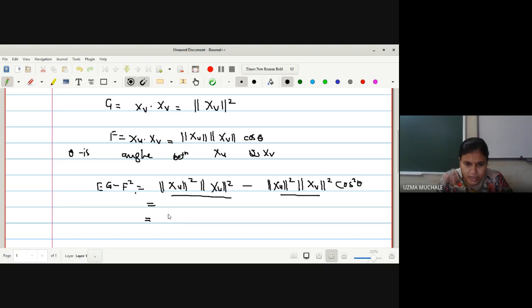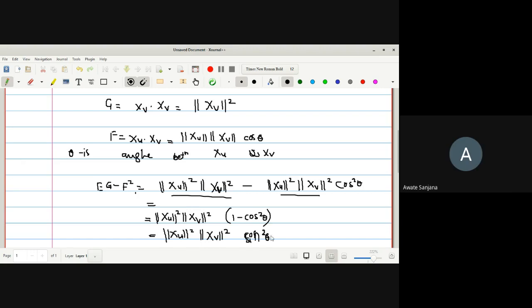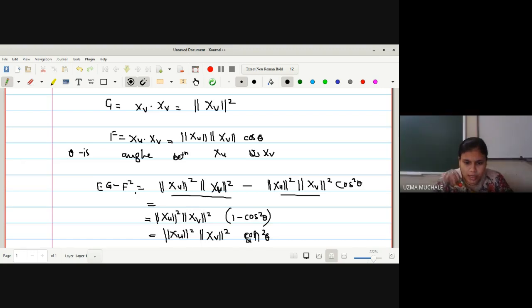Now these two terms I can take common. What is the result if I take the common terms? Norm square of xu, norm square of xv, बराबर. And what we remain with? 1 minus cos square of theta. So we remain with this term xu, and this is xv. 1 minus cos square theta means what? It is sin square theta.